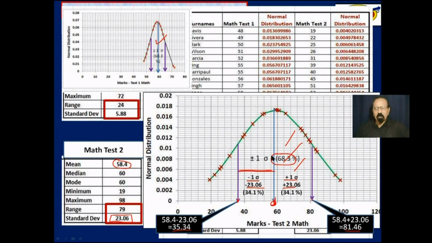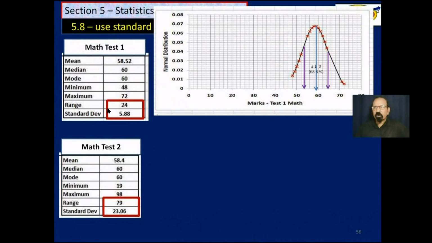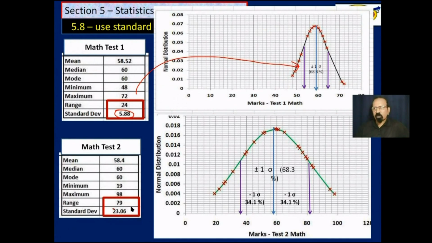But because the standard deviation is higher, it spreads out more than if the standard deviation were low. So this is the one with 5.8, that one there. And this is the one with 23, this one here. So you could see with a larger standard deviation, the values spread out more around the mean.